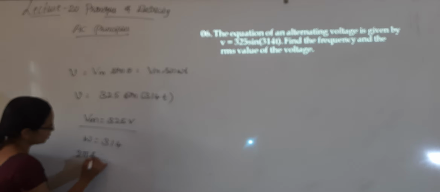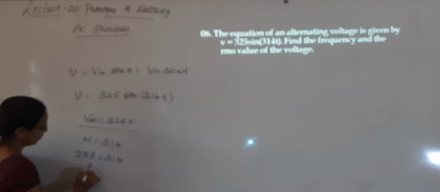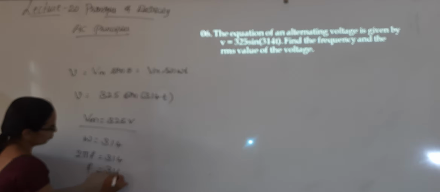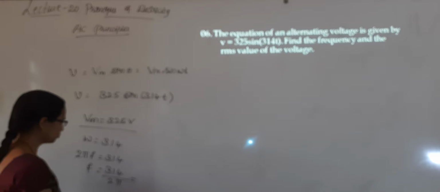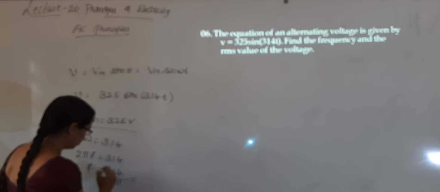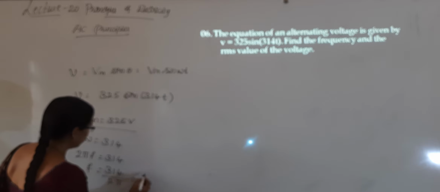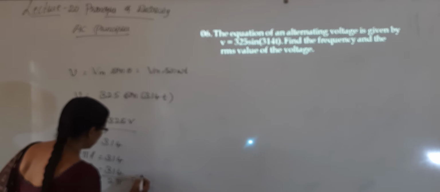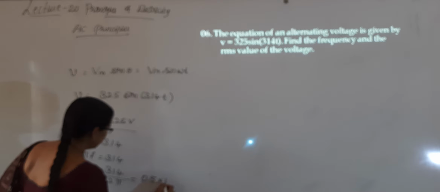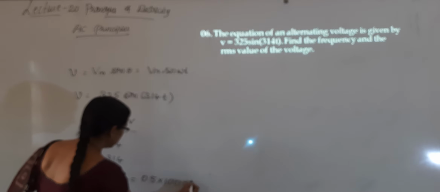2 pi f is equal to 314. f is equal to 314 divided by 2 pi. 314 divided by 3.142, that is 100 into 0.5. 1 by 2 is 0.5, and it will be 100 into 0.5, then it is 50 hertz.